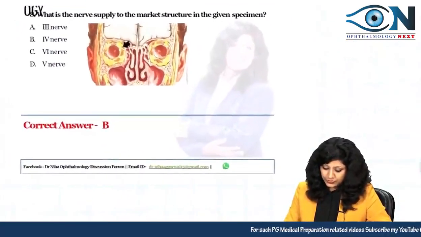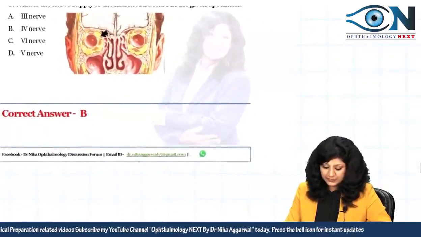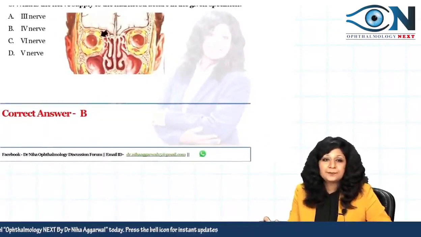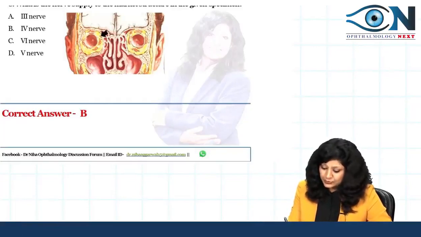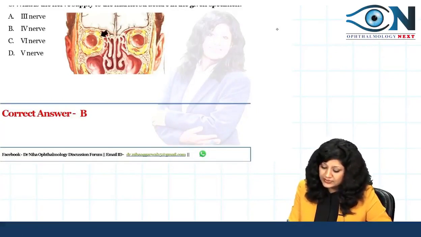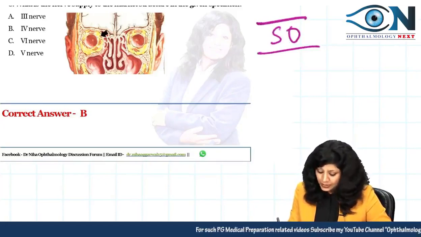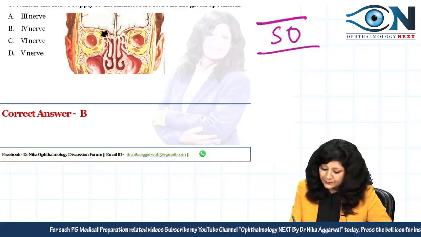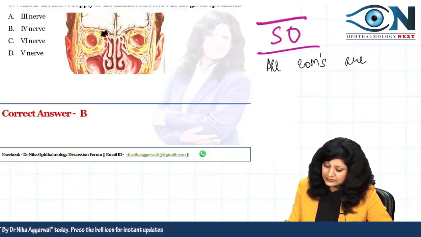Now see one more question. What is the nerve supply of the marked structure in the given specimen? So what should be the answer here? There was a lot of confusion between the ethmoidal sinus and the superior oblique. Because they are asking about the nerve supply, I think the chances are more for the superior oblique, and most of the people were agreeing with me that yes, it was the muscle, superior oblique, that was asked. Now we already know that all extraocular muscles are supplied by